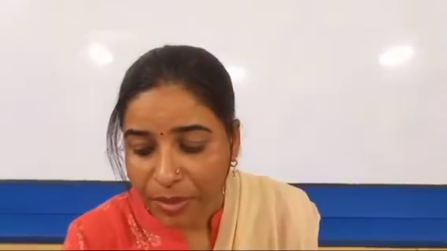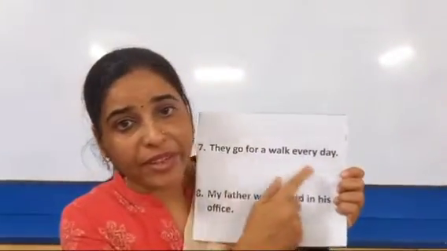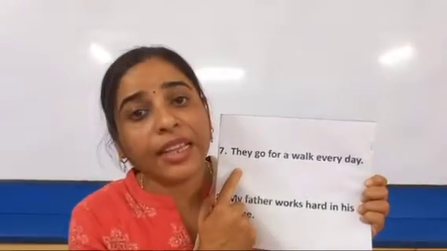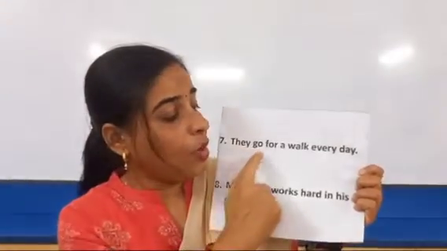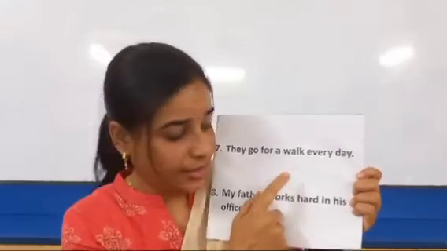Some more examples are there. They go for a walk every day. Who goes for a walk? They. So what is they? They is the subject in the sentence. And what are they doing? They go for a walk every day is the predicate in the sentence.